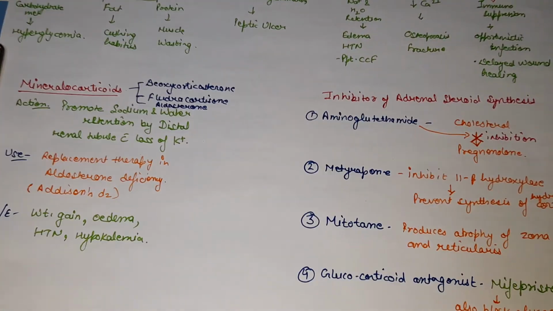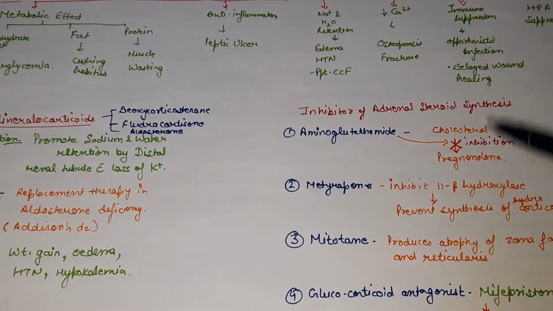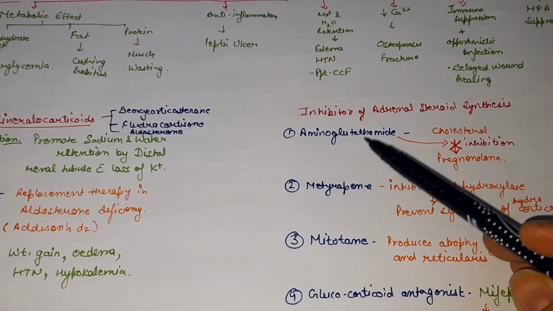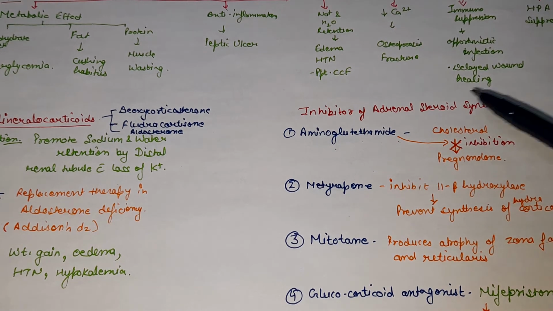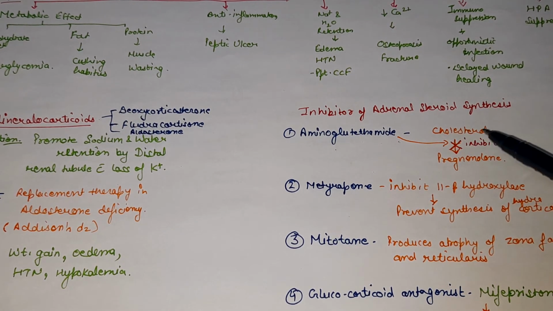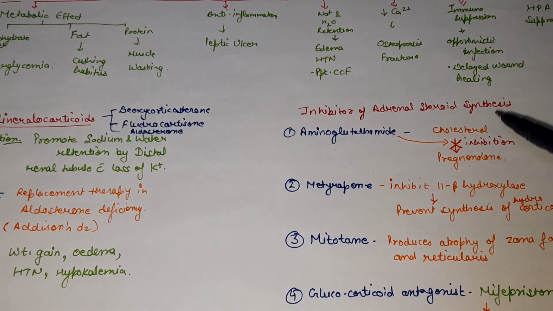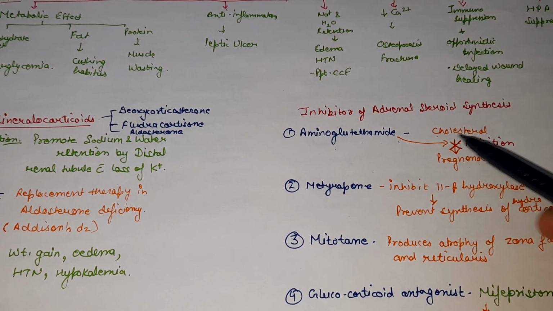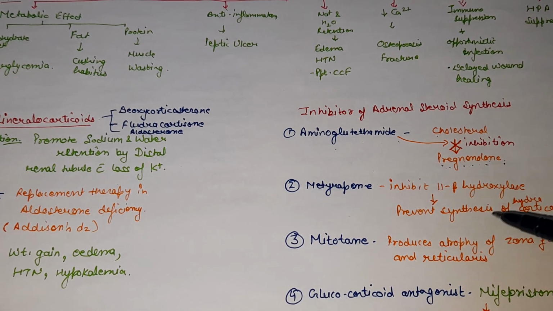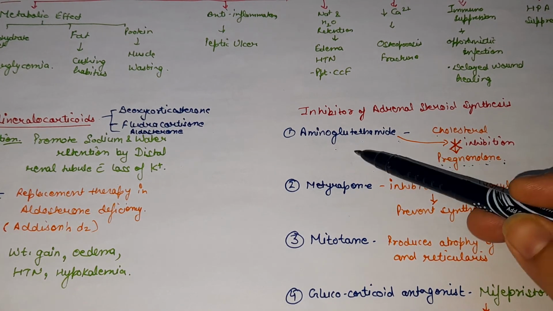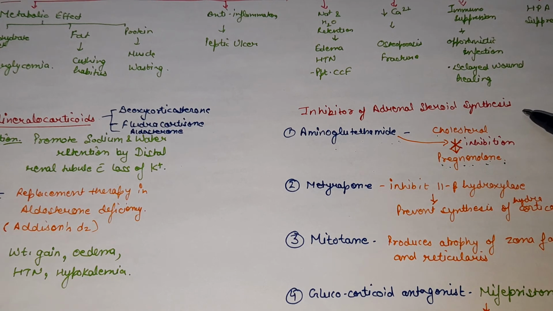So there are some drugs which lead to the inhibition of this steroid synthesis. The first drug is aminoglutethimide. This will lead to the inhibition of conversion of cholesterol to pregnenolone. Mainly the corticosteroids are formed from cholesterol. There is a different pathway which you have studied in biochemistry and physiology also. So they will inhibit the formation of pregnenolone. Then there will be some steps from where the glucocorticoid is secreted. So aminoglutethimide inhibits the steroid synthesis immediately.